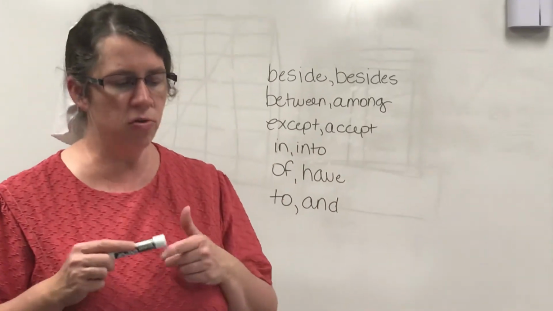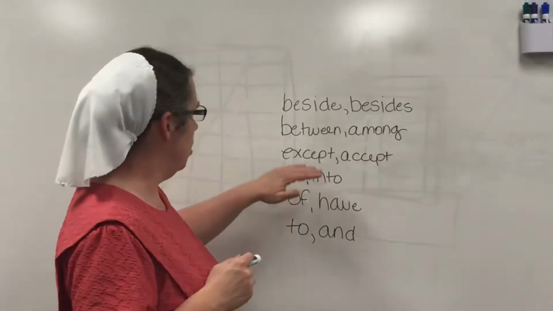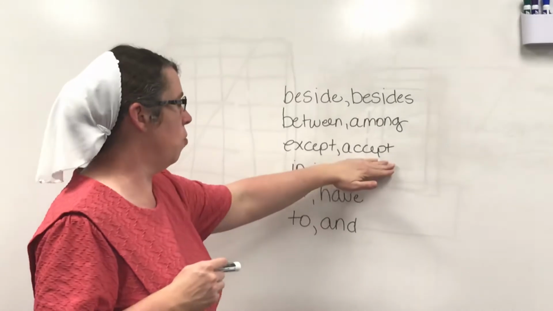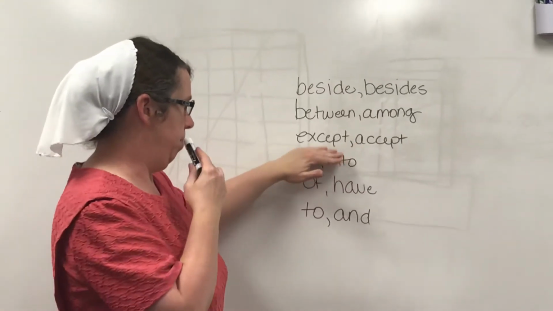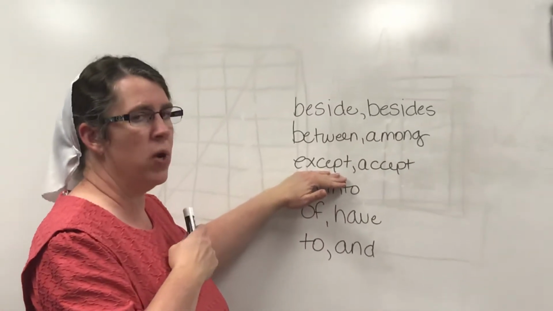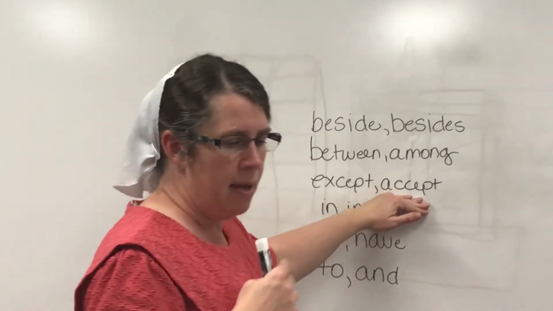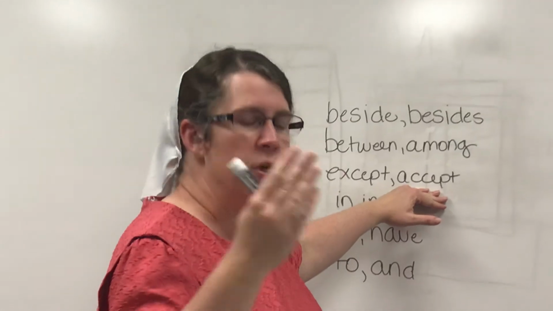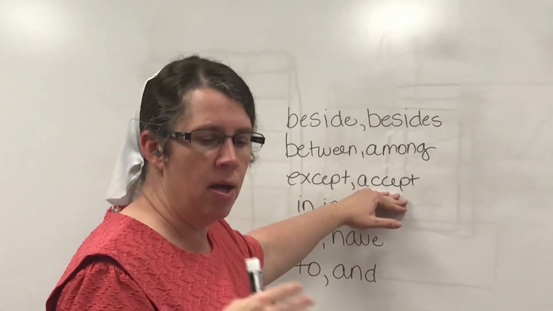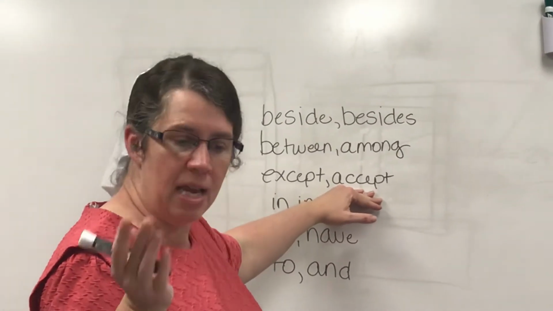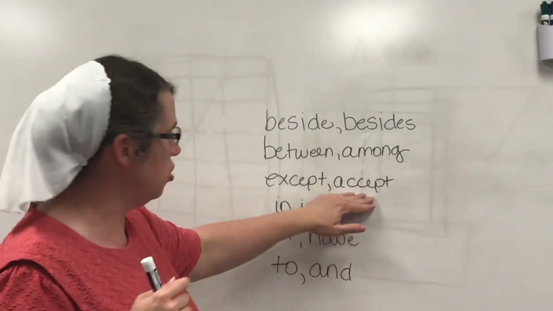All right, there they use the word accept. Would we use this one or this one? This one is when we exclude something. This one is when we receive or agree. Please receive this small token of my appreciation.